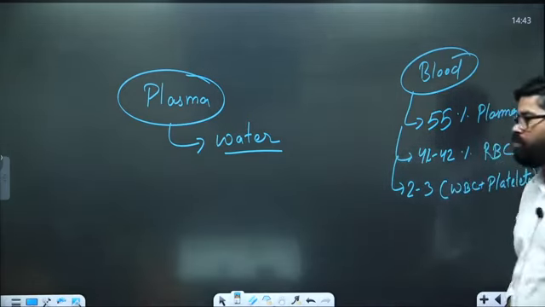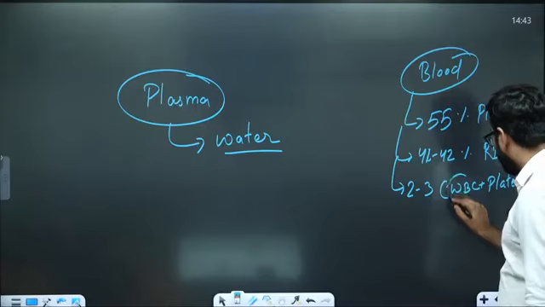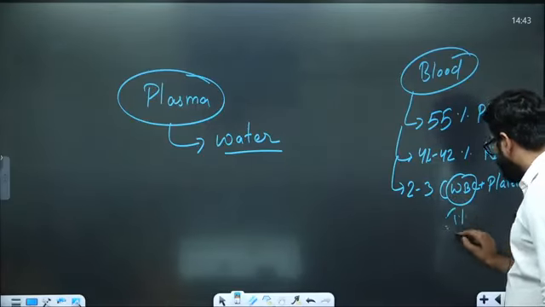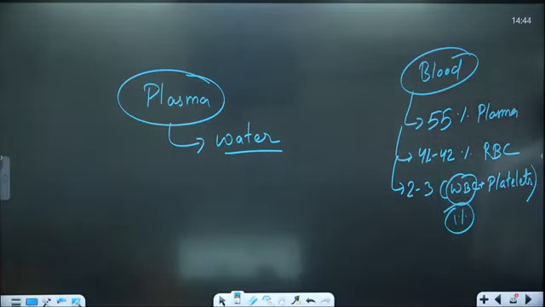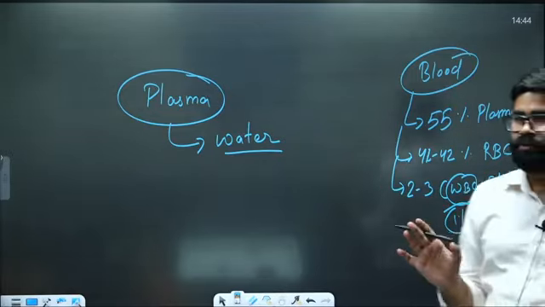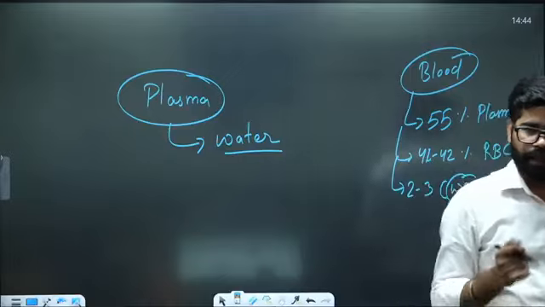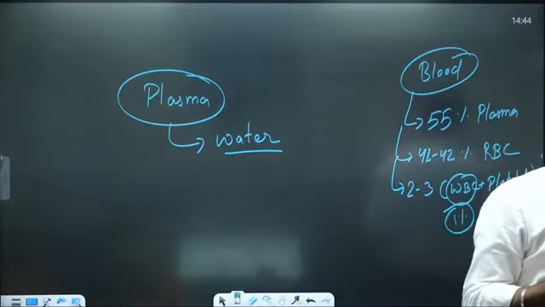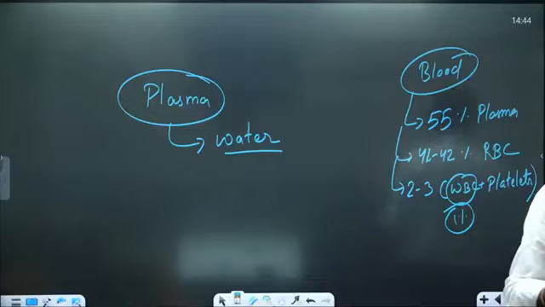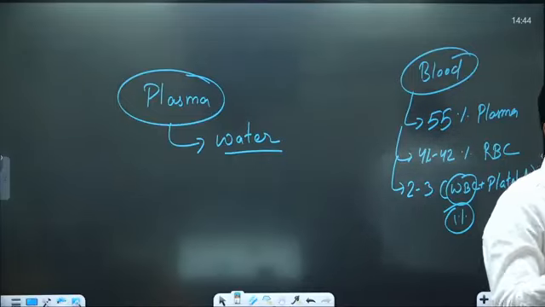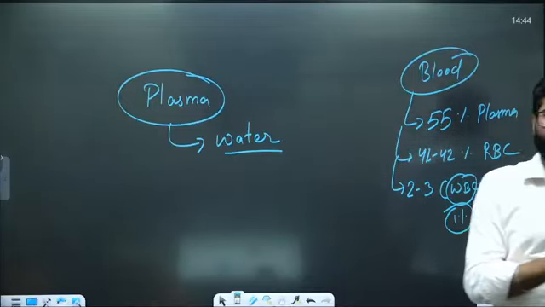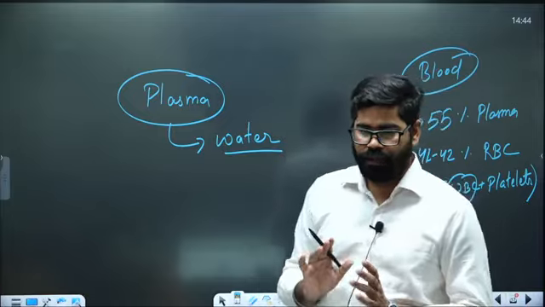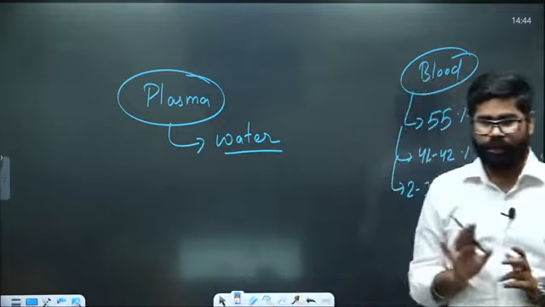In fact, you will find WBC is around 1% only in most cases. Plasma is up to 55%, RBC is near about 42 to 43, sometimes even 44%, then 1% WBC and a very small amount of platelets. So they are the main sections of the blood.